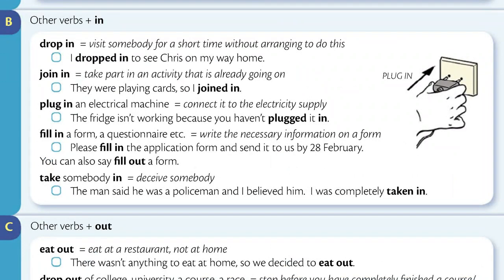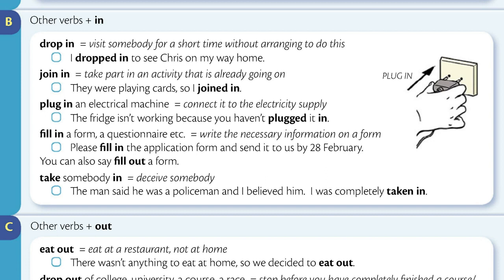Section B. Other verbs plus in. Drop in means visit somebody for a short time without arranging to do this. I dropped in to see Chris on my way home. Join in means take part in an activity that is already going on. They were playing cards, so I joined in. Plug in an electrical machine means connect it to the electricity supply. The fridge isn't working because you haven't plugged it in.